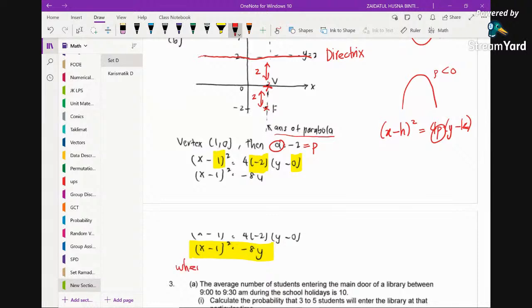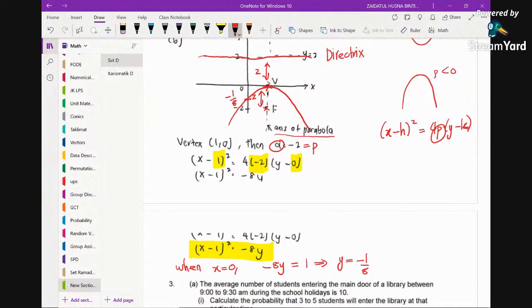So when x is 0, you will have -8y equals 1, and you can see that y is equal to -1/8. So the parabola basically looks like this. This is -1/8. My advice is, please show clearly the intercept, if you do have any.